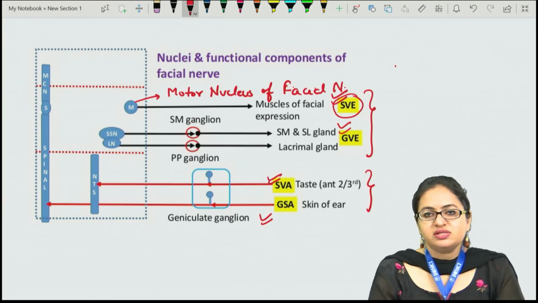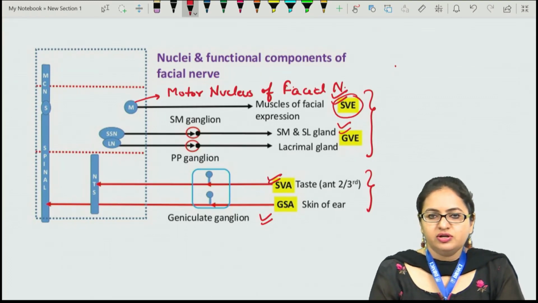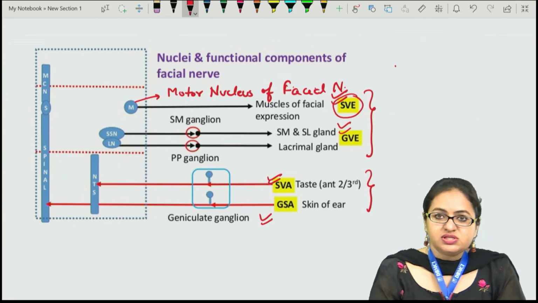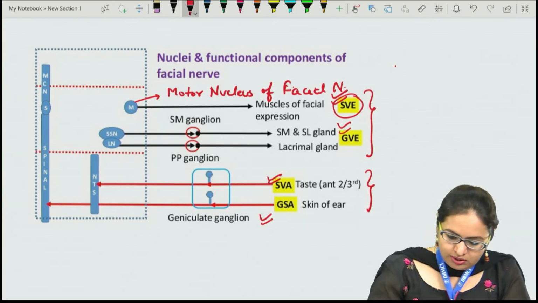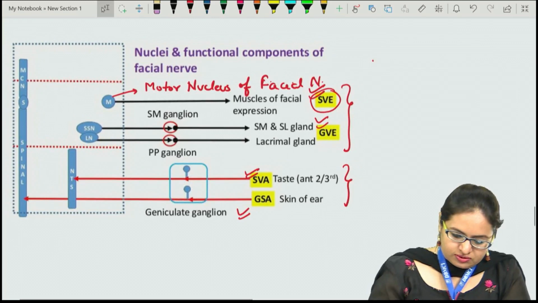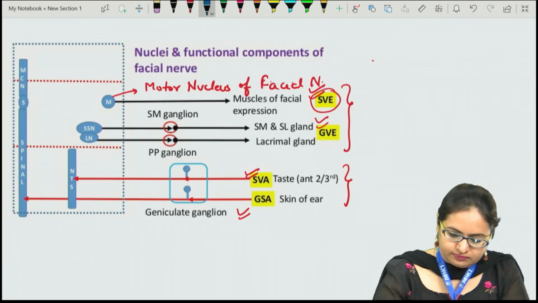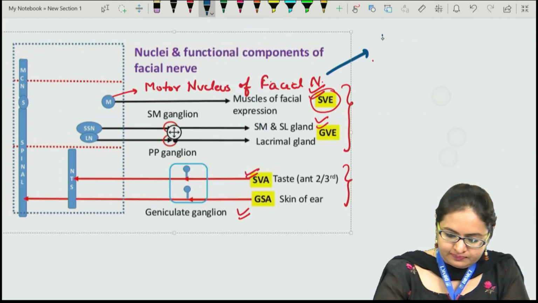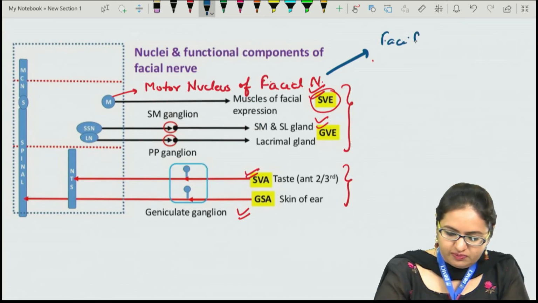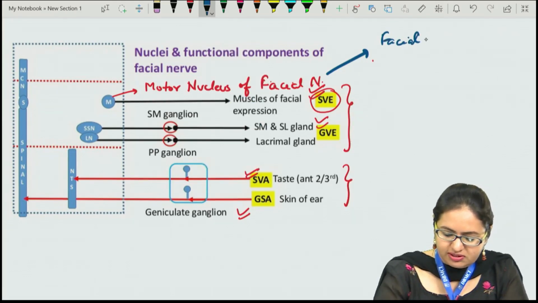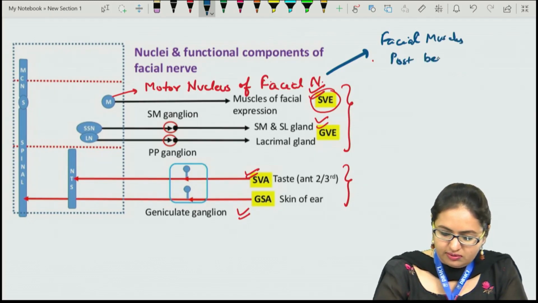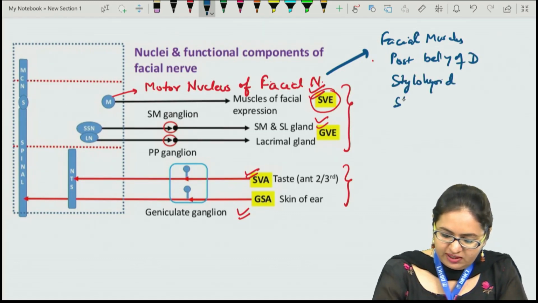Apart from the facial muscles, it is also supplying the styloid muscle, the stapedius muscle, and the posterior belly of digastric. So it supplies all the facial muscles, the posterior belly of digastric, the styloid, and stapedius.